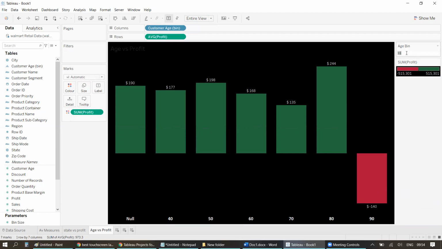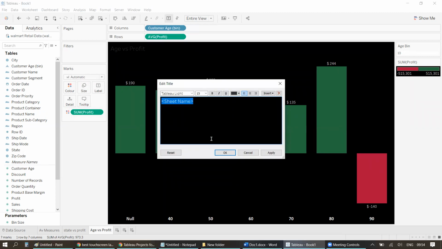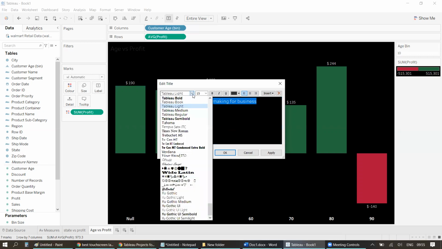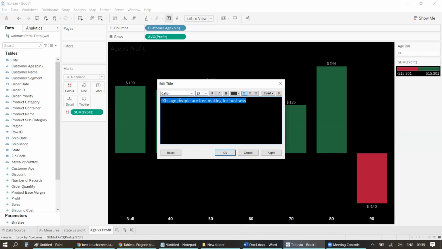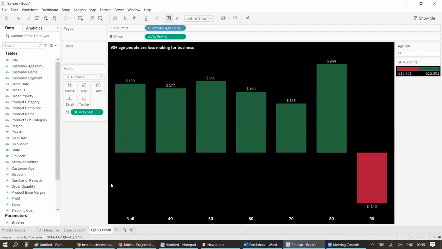Here you can change this according to the details. You can put some valid title, like, 90 plus age people are loss making for business. Something like this. Either you can put a simple title or something which can be an actionable lead for them. So this seems to be an actionable lead, so it's okay to have that, right?